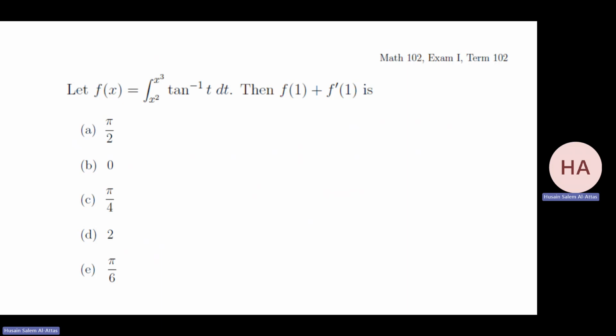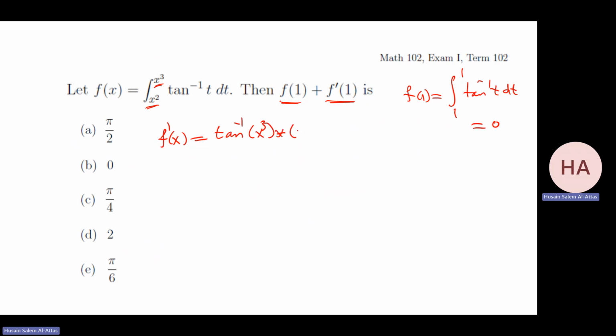Now we need f of 1 and f prime at 1. f of 1 will be the integral from 1 to 1 of tan inverse t dt. From 1 to 1, that integral is 0. Now for f prime, I need to find f prime at x, doing the same thing. That will be tan inverse x cubed times the derivative of x cubed, 3x squared, minus tan inverse x squared times 2x.